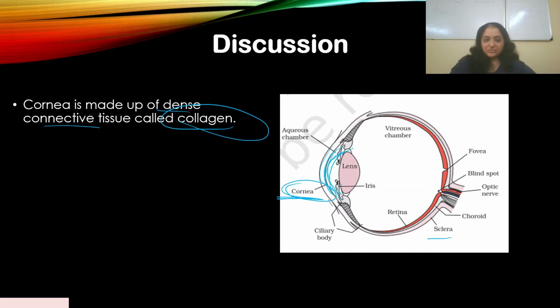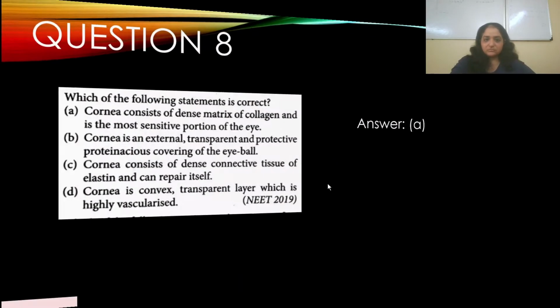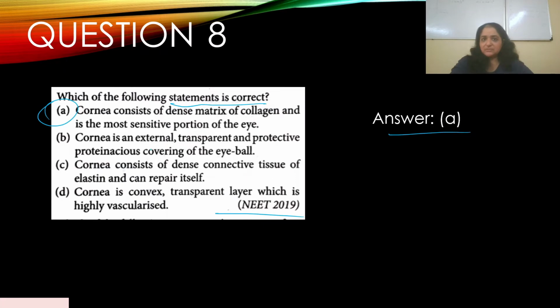Now if you go back to the question, option B also seems familiar. Cornea is an external, transparent, protective, proteinaceous covering of the eyeball, but it's not completely accurate. Actually sclera is the outer portion. Ideally, it should be A. Cornea consists of dense matrix of collagen. It does not contain elastin, and actually choroid is highly vascularized, not the cornea.